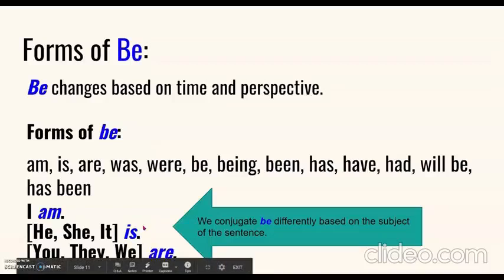So we conjugate that form of be differently based upon the subject. So we would never say I is. That isn't the correct conjugation of the verb.